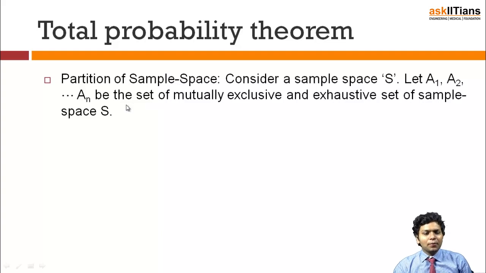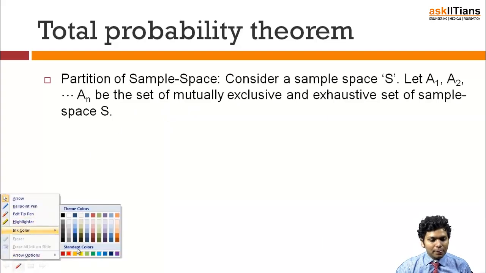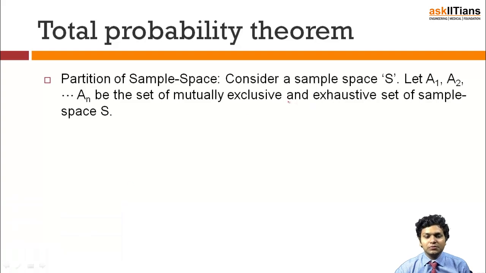So let's start. Partition of sample space. This is utterly important, because this is what is going to help you understand the total probability theorem. Consider a sample space S, and let A1, A2 till An be a set of mutually exclusive and exhaustive events of the sample space. First, let us understand what mutually exclusive and exhaustive mean.